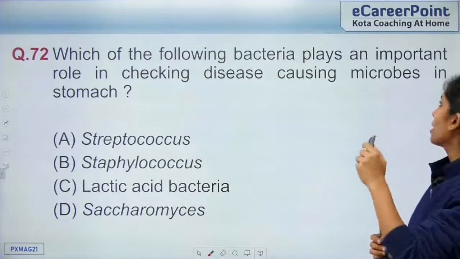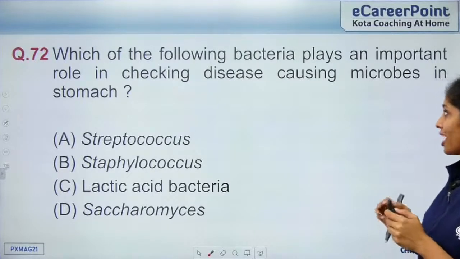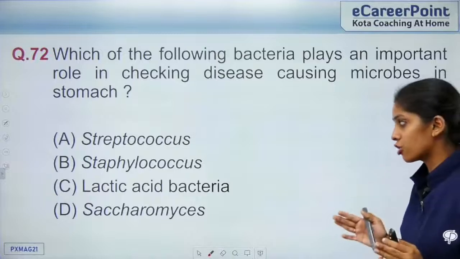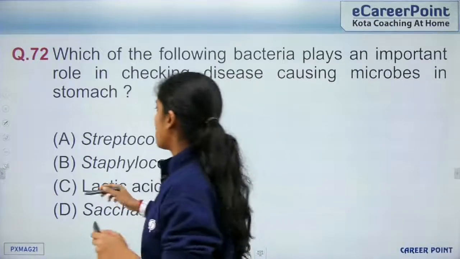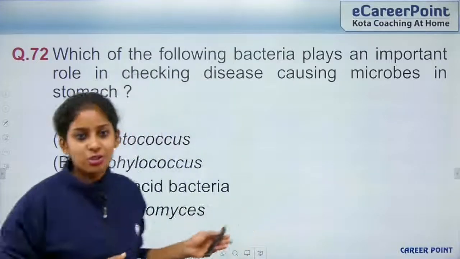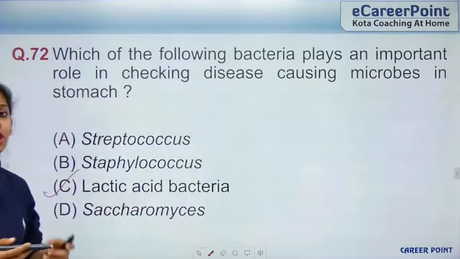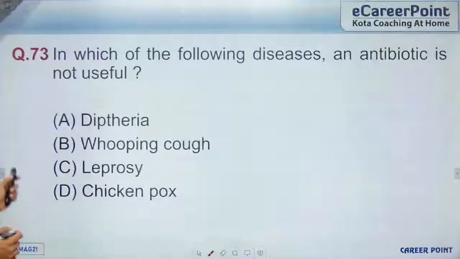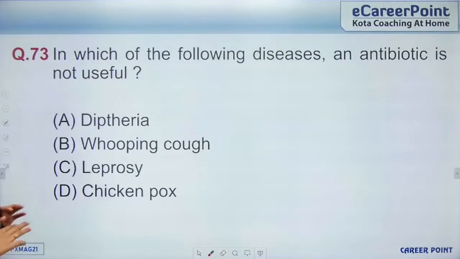Which of the following bacteria plays an important role in checking the disease causing microbes in the stomach? So that is your lactic acid bacteria, because it helps in the conversion of milk to curd and it is being digested in the stomach. So this comes from the chapter microbes. So question 73, in which of the following diseases an antibiotic is not useful?